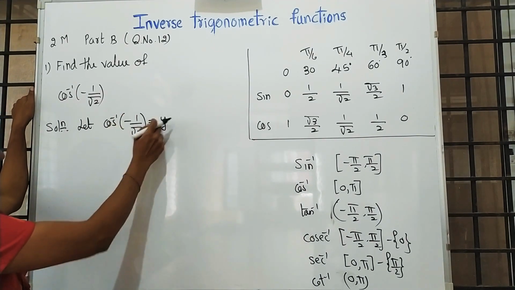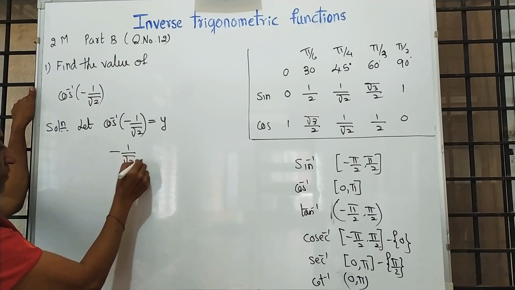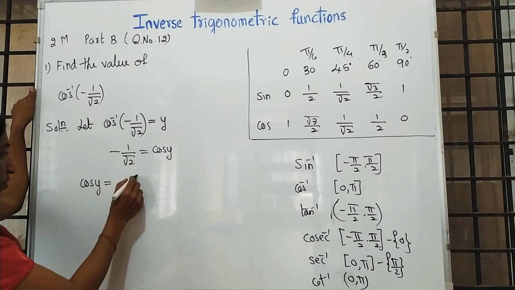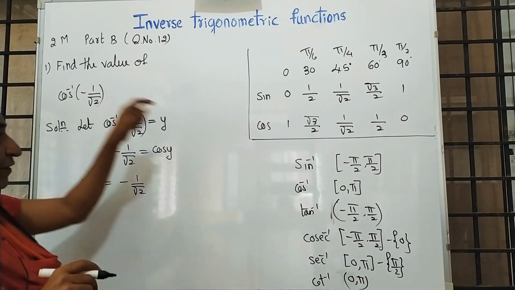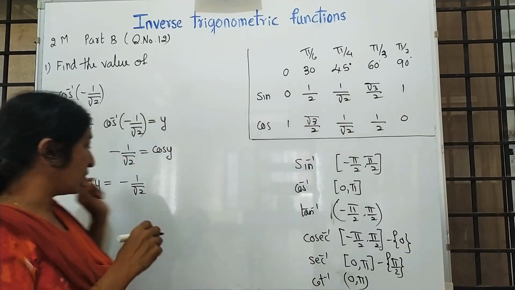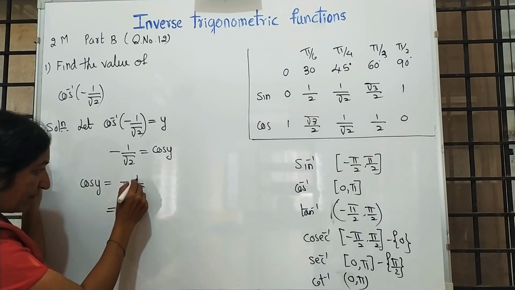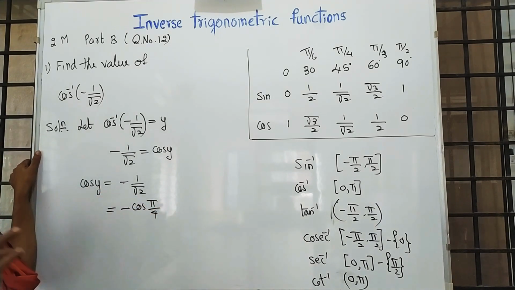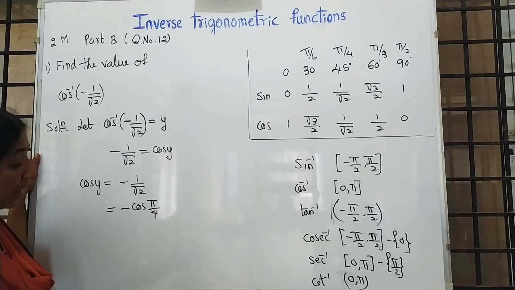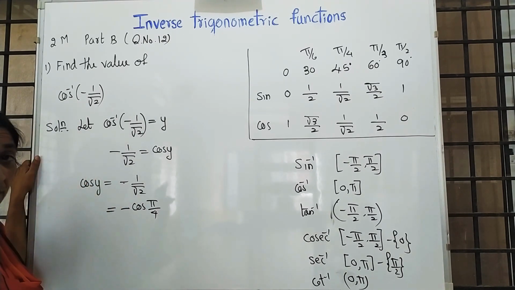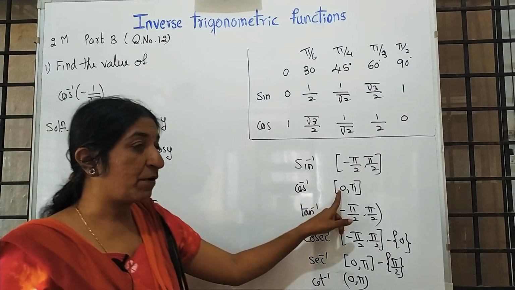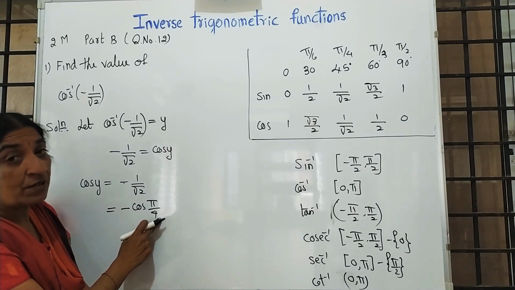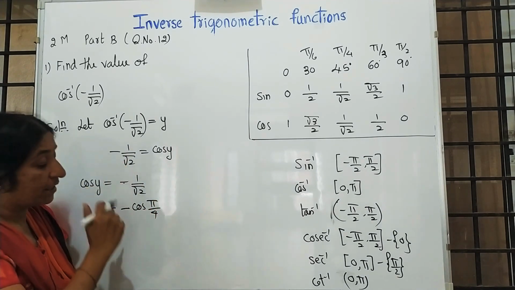Cos inverse of minus 1 by root 2 is y, then cos y is equal to minus 1 by root 2. When you refer to the table, cos 45 is 1 by root 2. I keep the minus as it is and write 1 by root 2 as cos 45. Now I write this with the help of allied angles. Cos is negative in the second quadrant, and it should lie between 0 to pi, so we cannot write it in the first quadrant, where it is positive; we write it in the second quadrant.